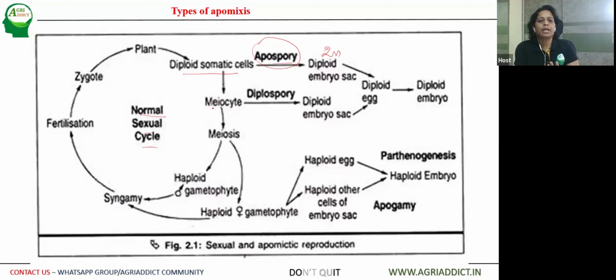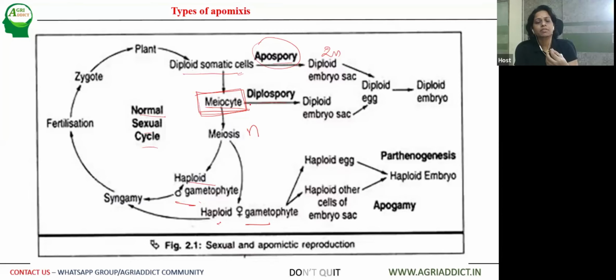Then the megaspore mother cell, which is 2N before meiosis, becomes haploid after meiosis. If the embryo sac develops from the megaspore mother cell itself, we call it diplospory.